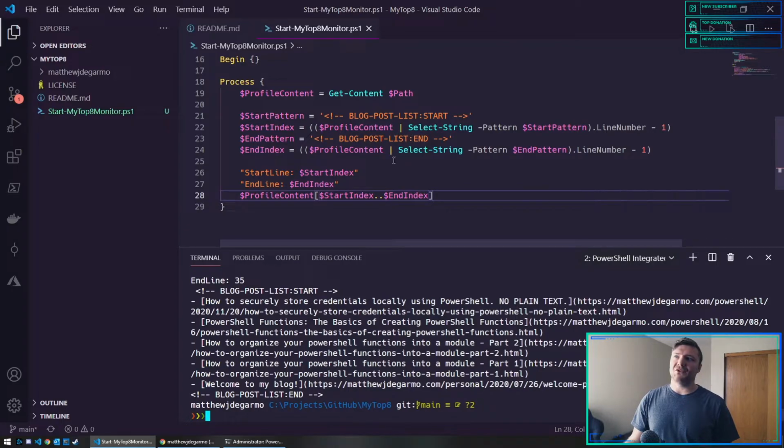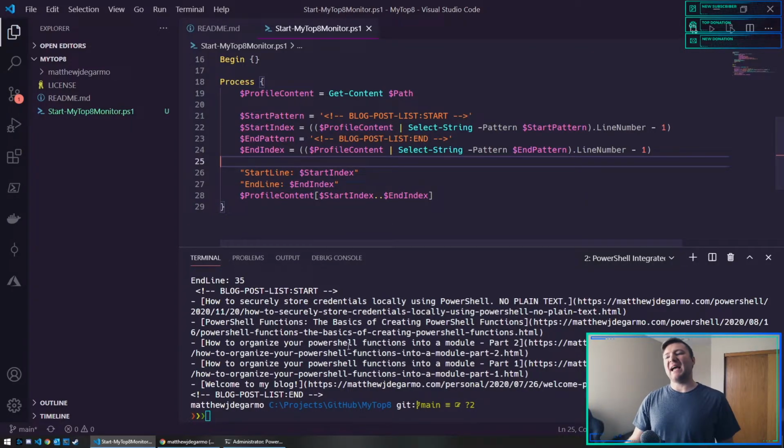What I'll have to figure out next is how to just replace these lines later on with whatever markdown, or however we're going to create the visuals for this top 8. I'll have to spit that code back in here.